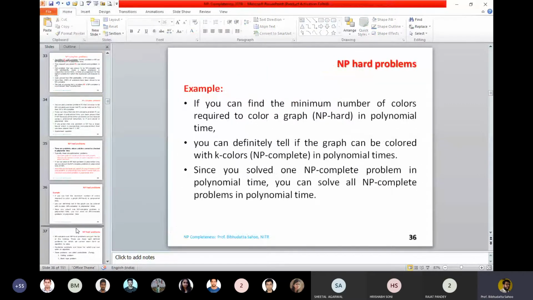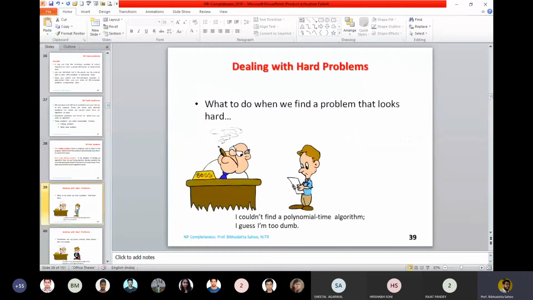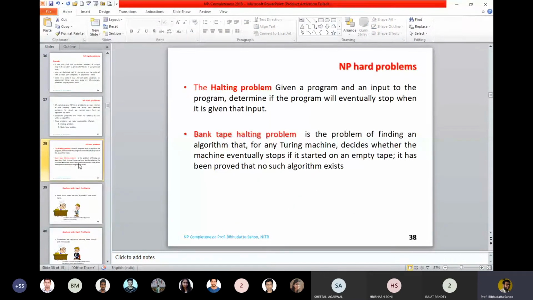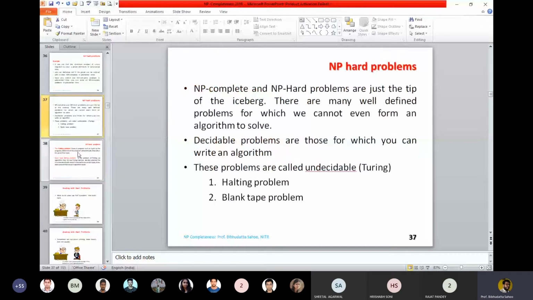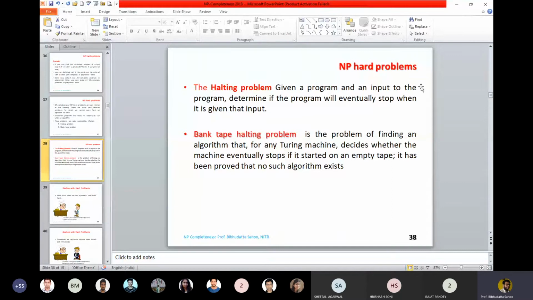I'm not discussing NP hard and other problems. Directly I'll go to the problem of NP completeness. And when we talk about the hard problem, we take the example of the halting problem. Given a program and the input to the program, determine if the program will eventually stop when it's given the input. We are not sure what the exact input is, that for every input it will stop. If you are able to find out that for all the inputs the program will stop, then you are solving the halting problem. Then you know all the solutions to the halting problem.